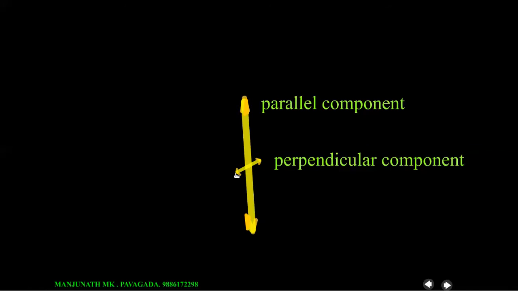unpolarized light. Actually in a light, electric field vectors are present in all directions. Such light is called unpolarized light. We assume them to be added vectorially and consist of two mutually perpendicular components like this. If this is rotated like this, we can see the tip of this vector and this is represented by a dot. Dot means a component perpendicular to this screen, and this is the parallel. Here the light is propagating in the plane of the screen like this, parallel component and perpendicular component. So this is unpolarized light.